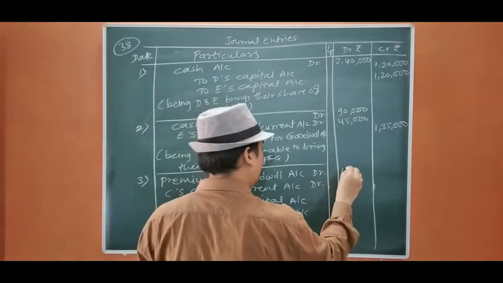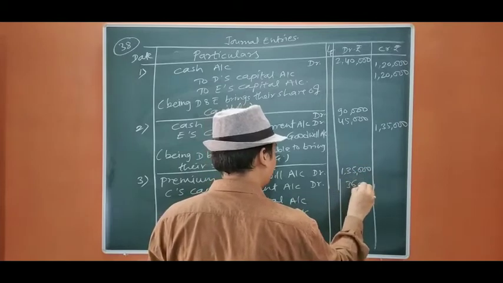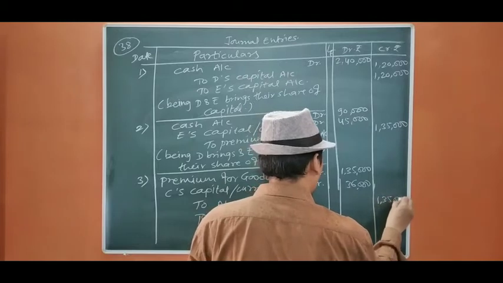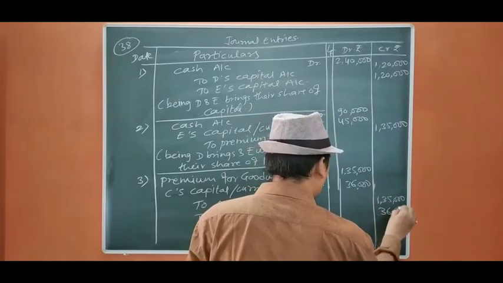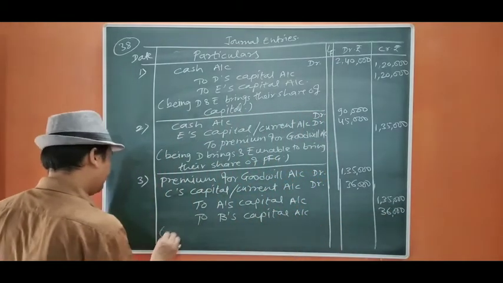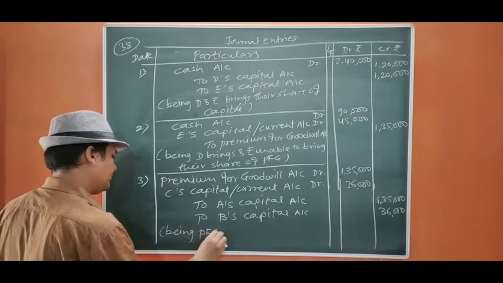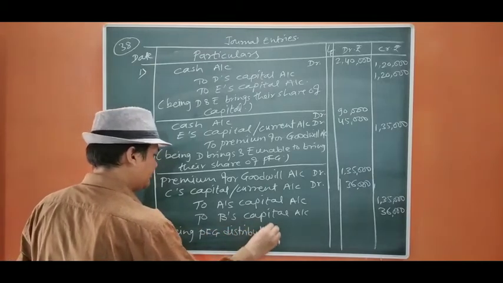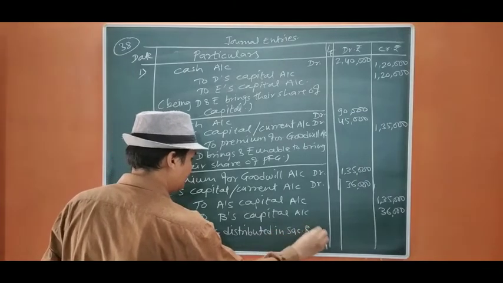It is 1,35,000. This is 36. The total 1,35,000 will be given to A as his share of 15, and this is 4, being the premium for goodwill distributed in sacrificing ratio.